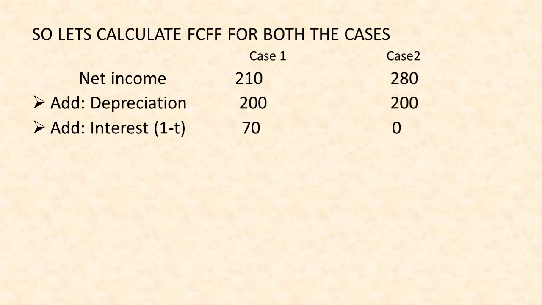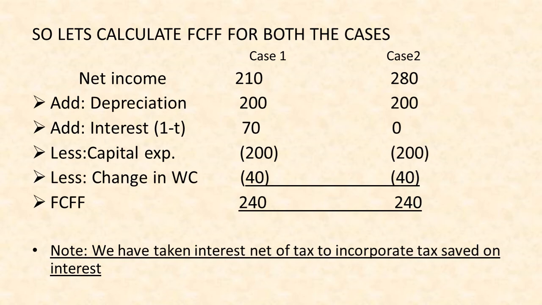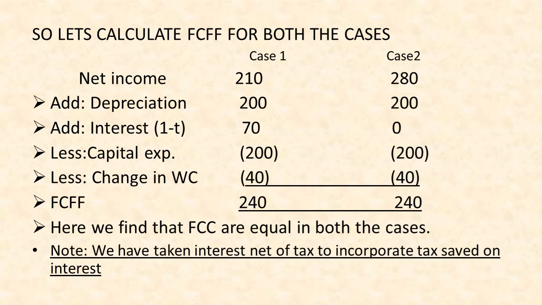Why are we taking interest net of tax? To incorporate the tax saved on the interest, that is 30. So what I could have done was take interest of 100 and then deduct the tax saved on that interest. But instead I just added the net interest, that is 70. Then we deduct the capital expenditures and the change in working capital, and accordingly we calculate free cash flow to firm of 240, which is the same in both the cases.